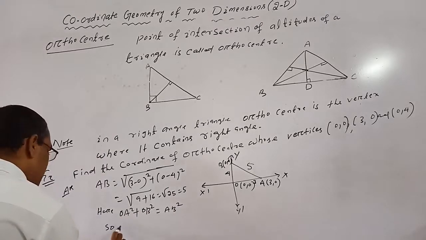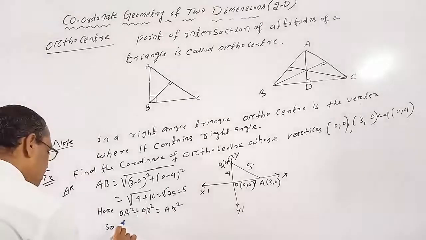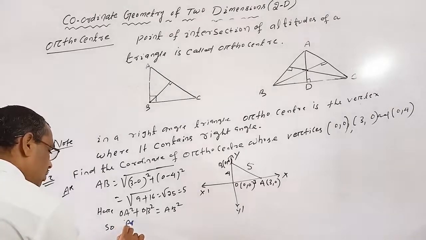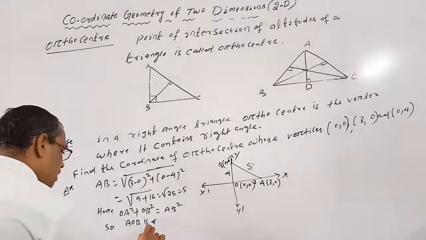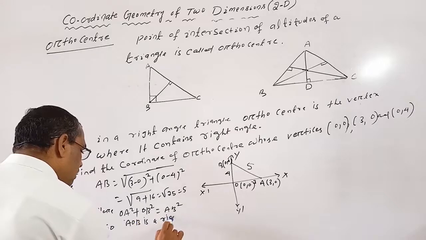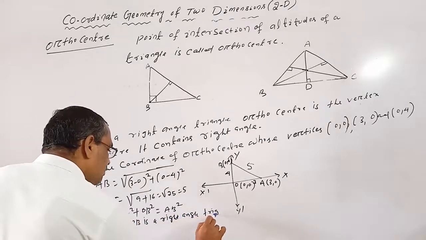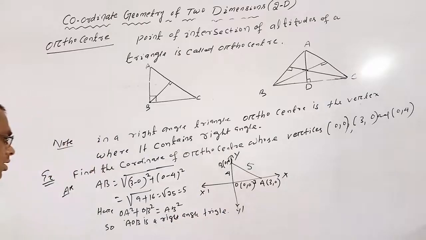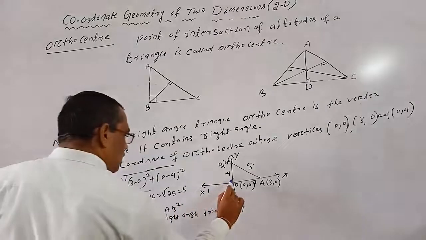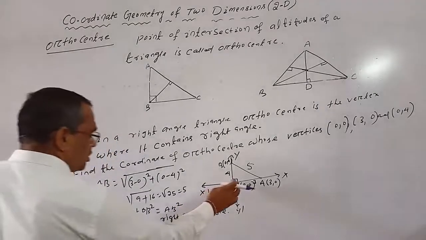So angle AOB is a right angle triangle. Which point has the right angle? The origin.